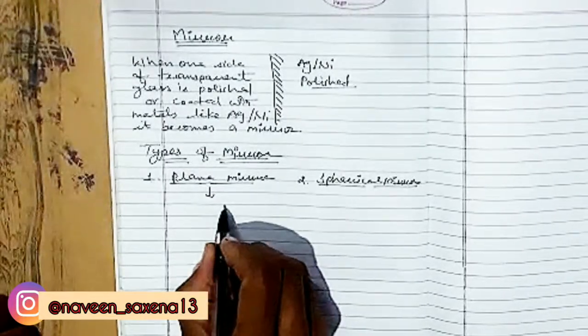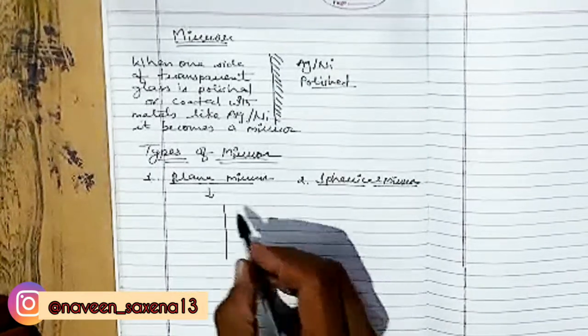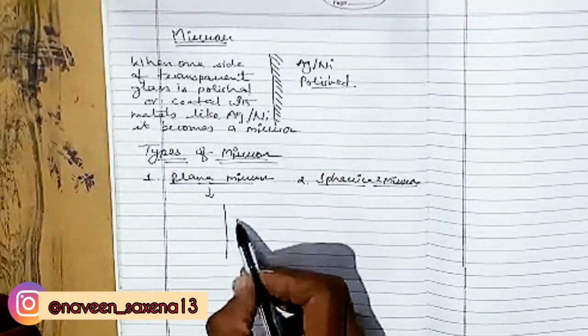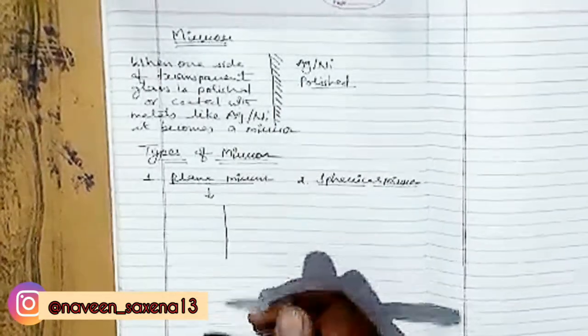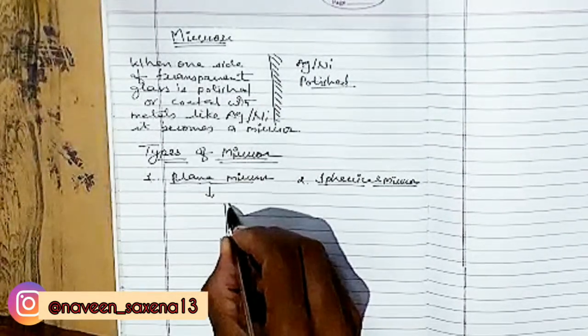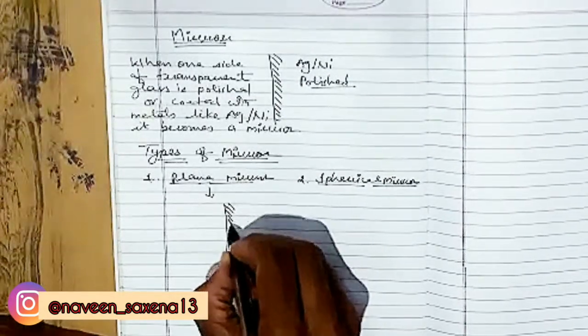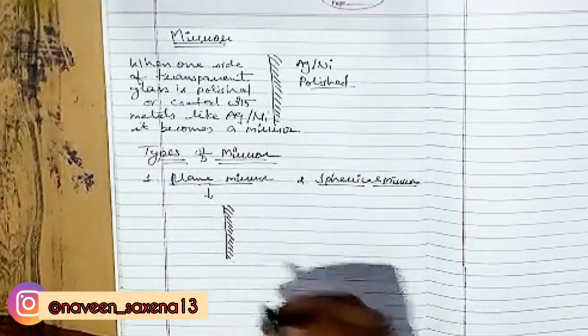When a plain transparent glass which has a plain, smooth surface, both surfaces smooth, is coated with metals like silver, nickel, then it becomes a plane mirror.